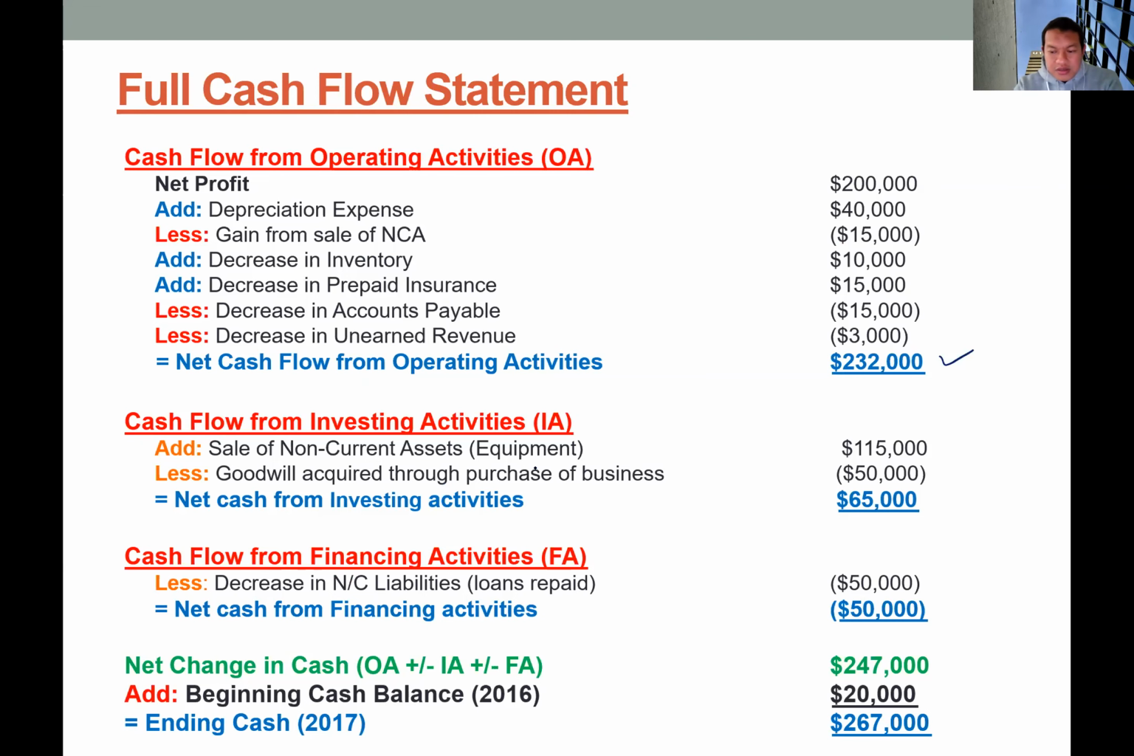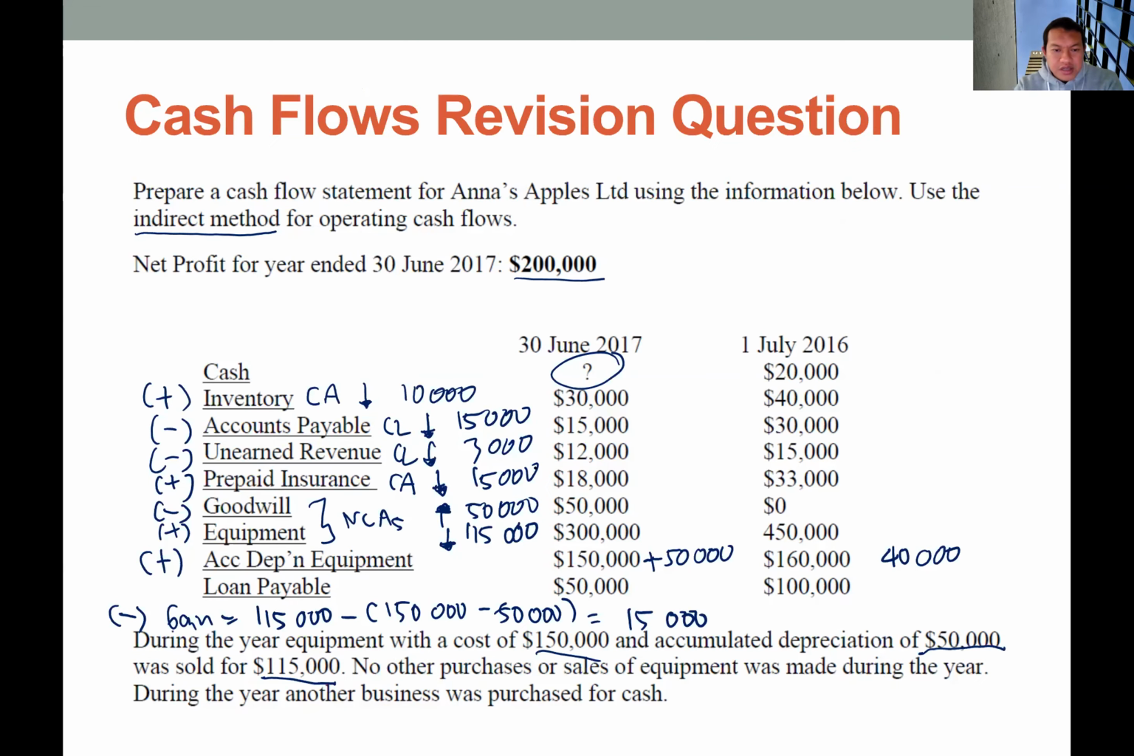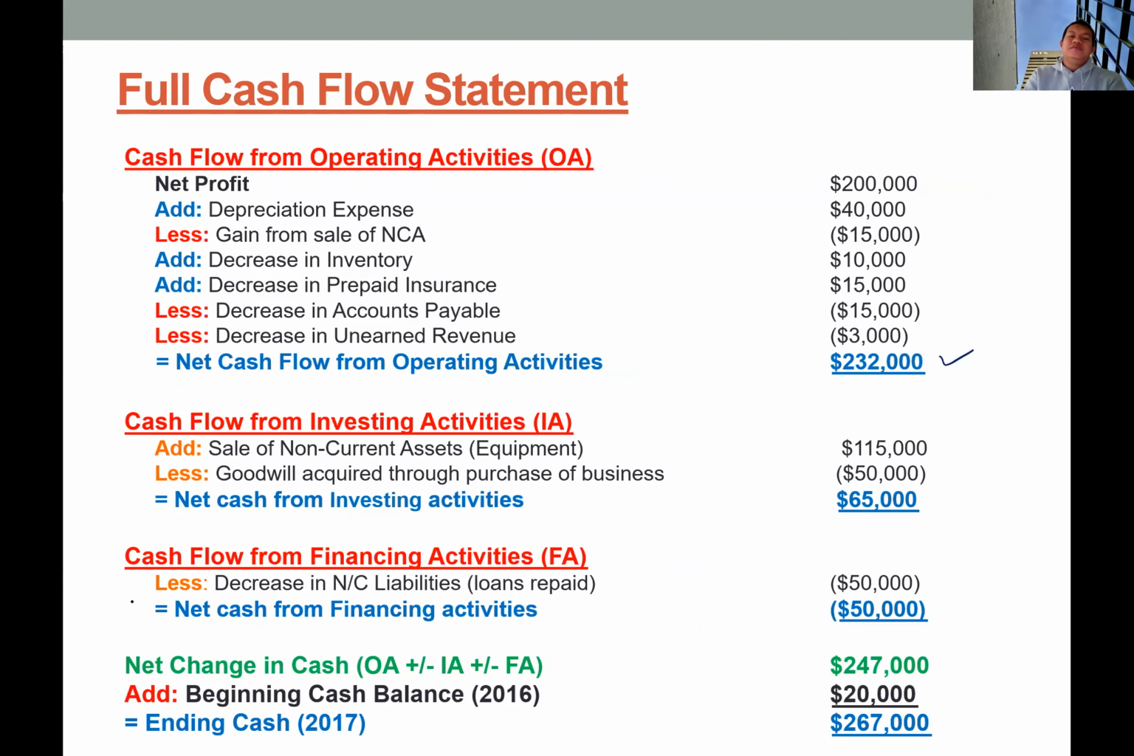Okay, and then last one is the financing. We need to look at the non-current liabilities, which is this one. Okay, we can see that the balance is declining. It means the company used some of their cash to repay the loan. Okay, so this would be a deduction in the financing cash flow.